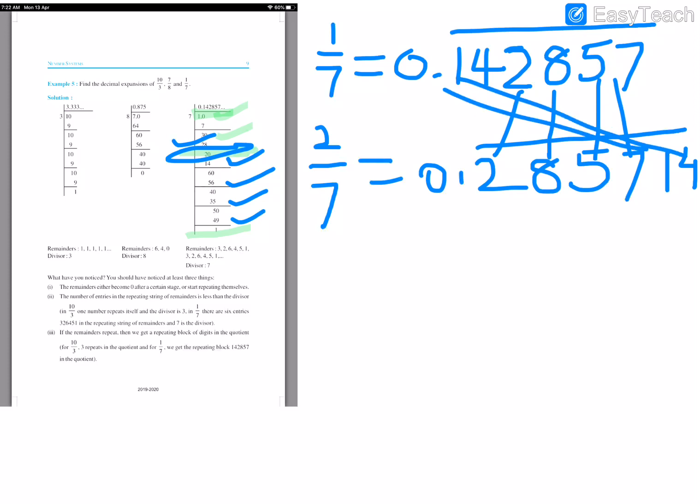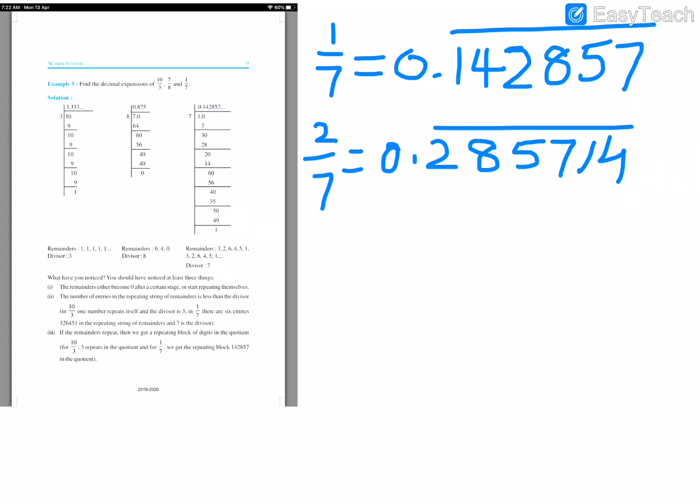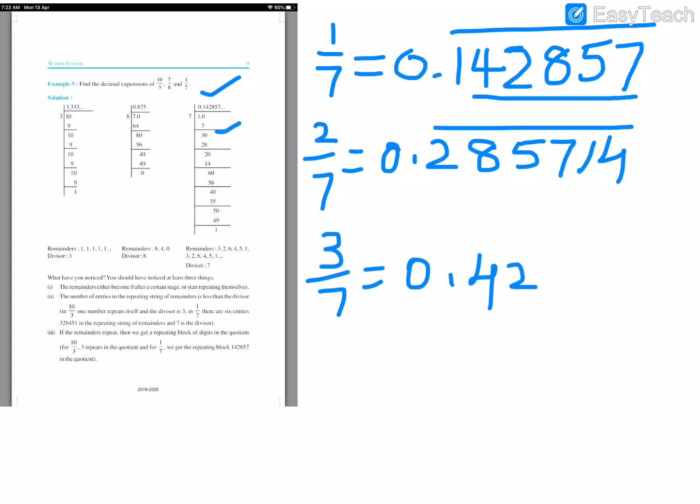Now instead of 2 by 7, if we get 3 by 7, what happens? So where is 3? 3 is here. So first what we have to do, 7 4s are 28. So 0.4 onwards we start. So 4 onwards, what are the things here? Just observe. 4 2 8 5 7. Then what will come? 1. Similarly 4 by 7. Is there any 4 here? Yes, 4 by 7. Again then similarly 6 by 7, 5 by 7. Like this, if you do one, you can write others also this way. So based on this, you have a question in your exercise also.